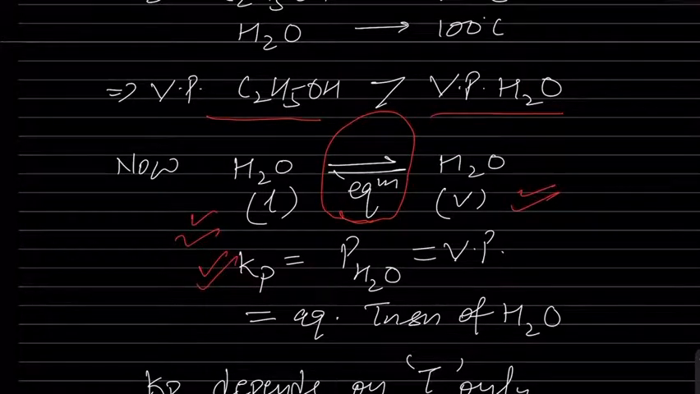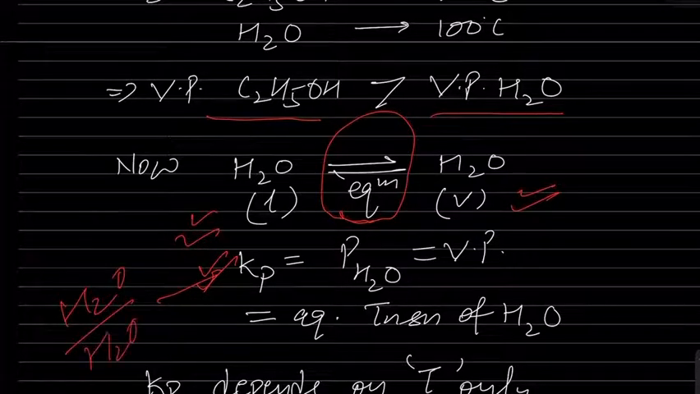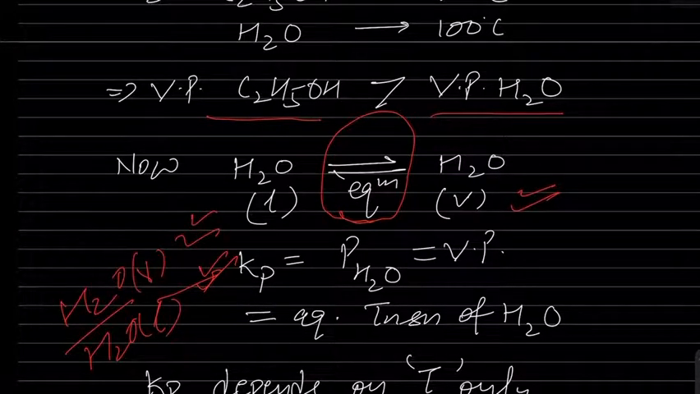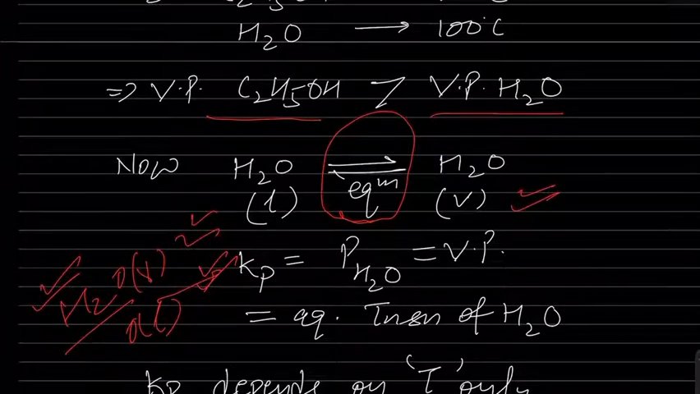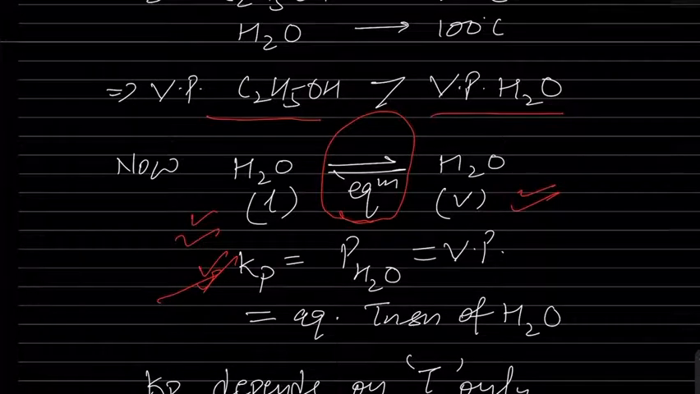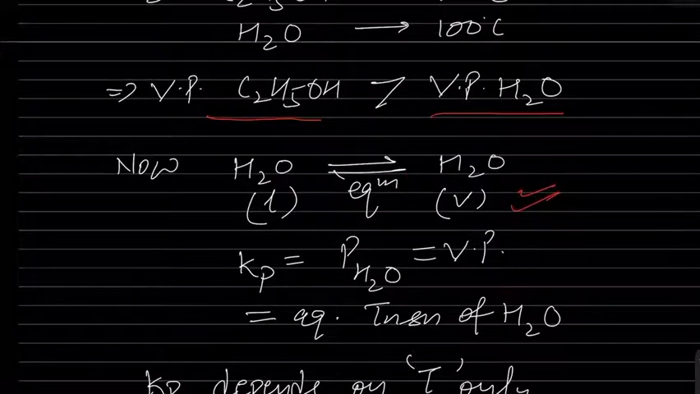Do you know Kp and Kc? Equilibrium constant in vapor phase, isn't it? So the equilibrium constant will be H2O vapor upon H2O liquid. The liquid is taken as 1 and this is vapor, so we only take the vapors. So Kp is equal to the vapor pressure of water, isn't it? Kp is nothing but the vapor pressure of water.